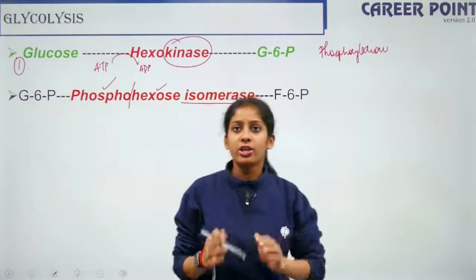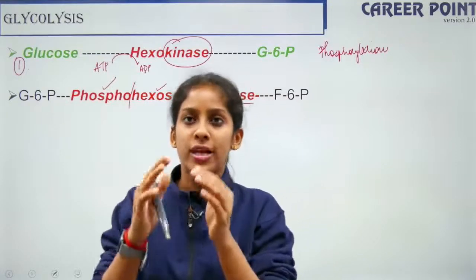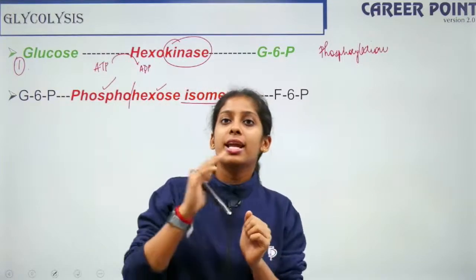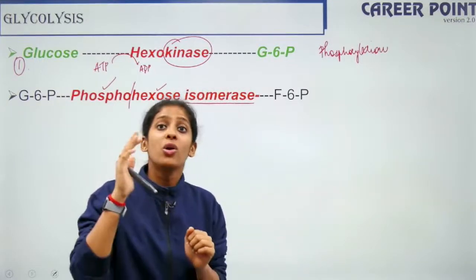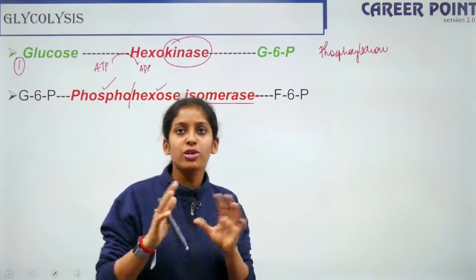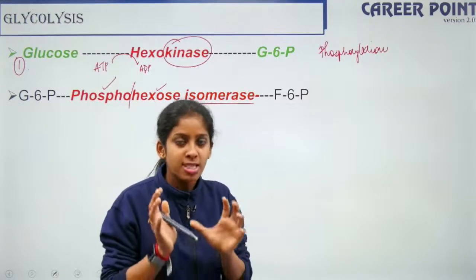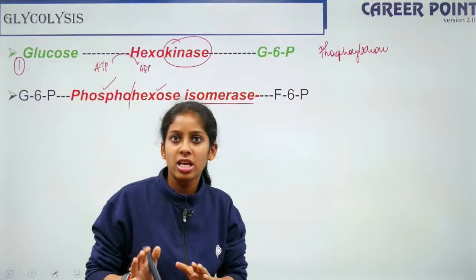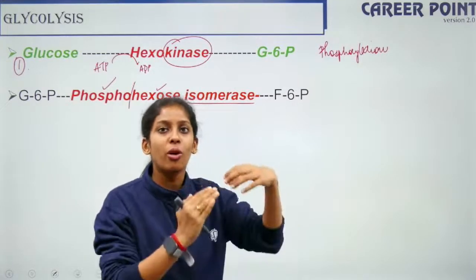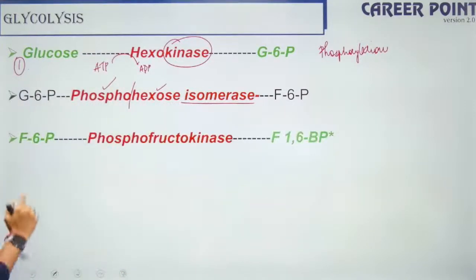What is step 1? Glucose is getting converted into glucose 6-phosphate, which is a part of your phosphorylation reaction. The enzyme is hexokinase. The second step is glucose 6-phosphate getting converted into fructose 6-phosphate, which is an isomeric way, right? So glucose and fructose are isomers, so here the enzyme is isomerase, but since both are 6-carbon molecules, it is hexose. And since they have a phosphate group, it is phosphohexose isomerase. Clear? Yes? So this is step 2.